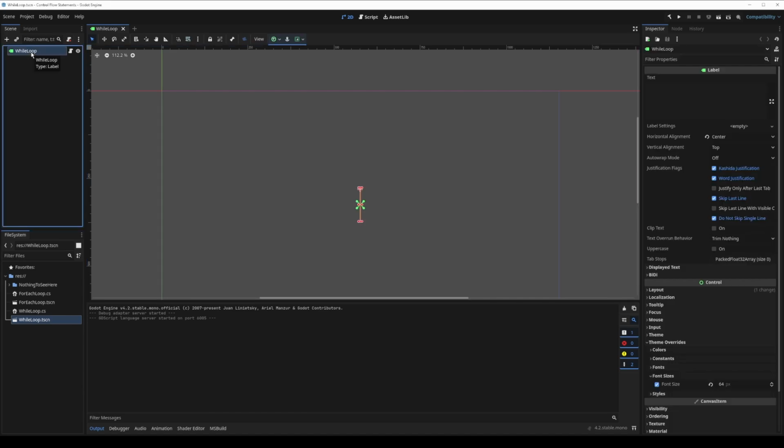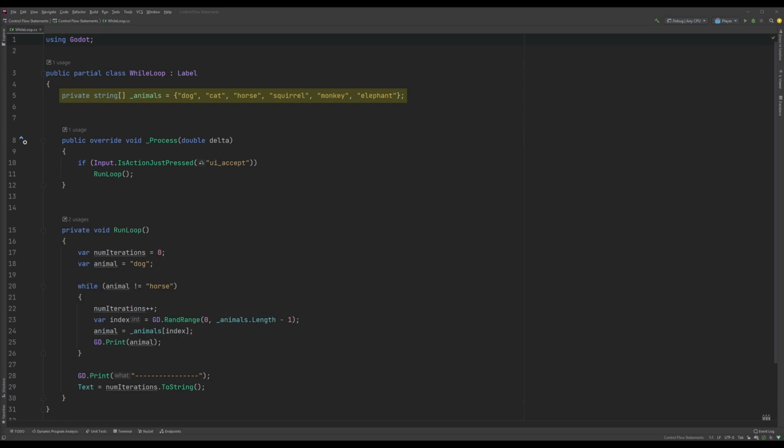so let's see what the code does. Our script stores an array of strings that holds various animal names. In the _process method, we check to see if the UI accept action is pressed, which is enter or spacebar by default, and if it is, we call the run loop method, which has all of our juicy logic within.